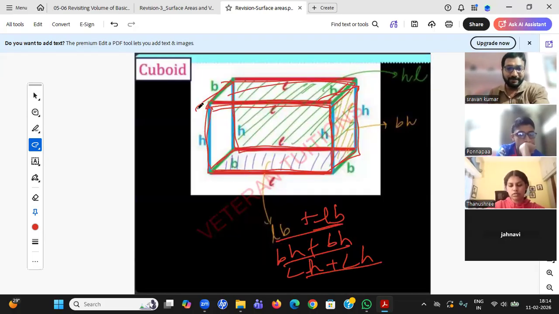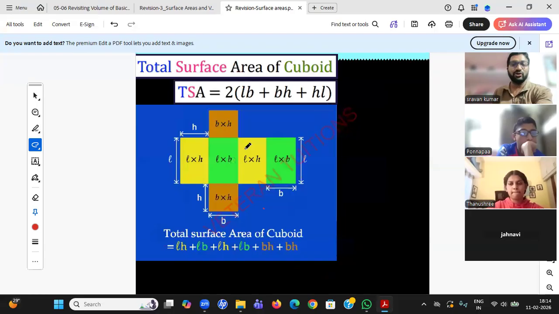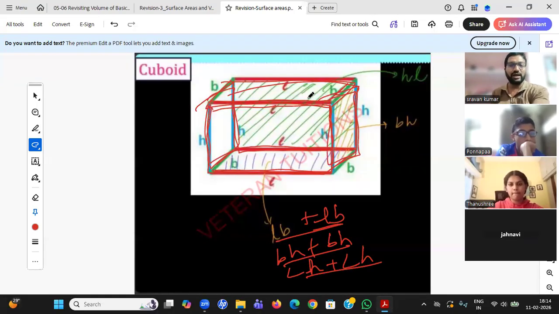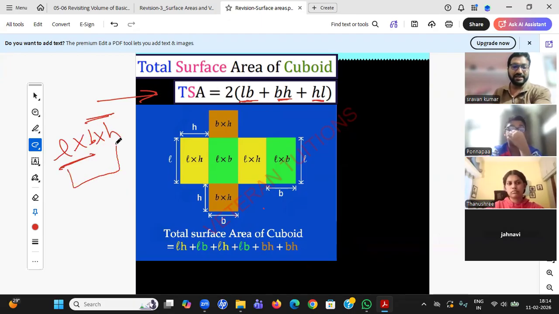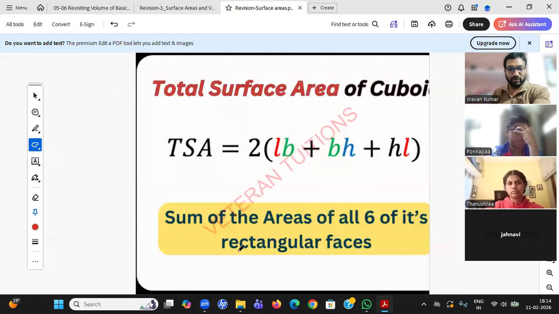Student, I am intentionally repeating this concept. Why? Because many questions will be there where he will just ask to paint only the right side and left side. This formula doesn't work in that scenario. So that's the reason I'm explaining how I have framed this formula. The total surface area of a cuboid is nothing but 2 into (LB plus BH plus HL). You can just remember the order LB, BH, HL, because you know L into B into H is the volume. LB, BH, HL. This is the way you can remember.